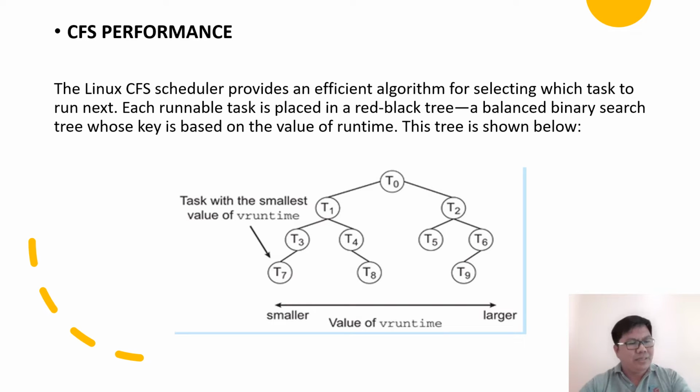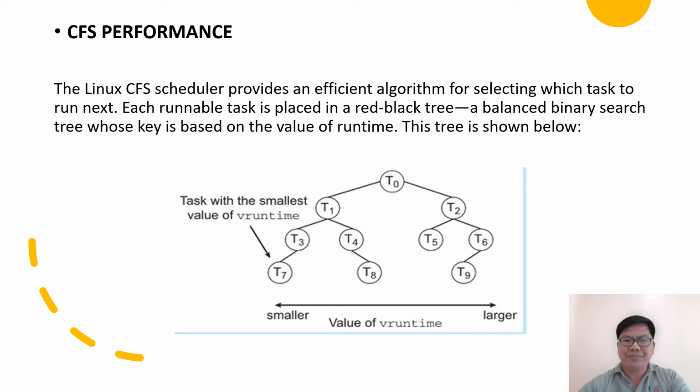Next, we'll be discussing CFS performance. The Linux CFS scheduler provides an efficient algorithm for selecting which task to run next. Each runnable task is placed in a red-black tree, a balanced binary search tree whose key is based on the value of vruntime, as shown below. When a task becomes runnable, it is added to the tree. If a task on the tree is not runnable, for example, it is blocked while waiting for input-output, it is removed.